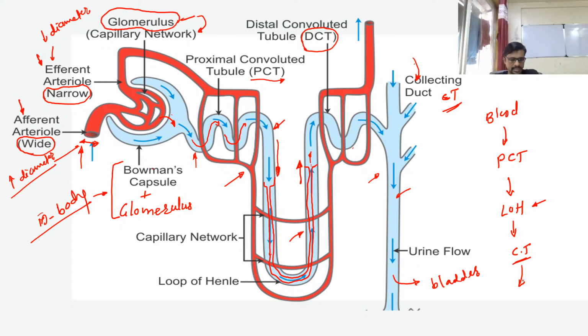It moves toward the papillae, and then to the minor calyx, then the major calyx, and finally through the ureter, the pipe, it moves toward the bladder. So this is how the sequence of events happens inside our nephron. Okay, so we have a question.